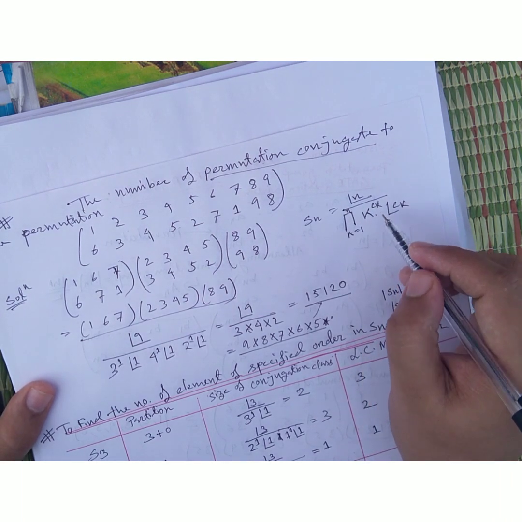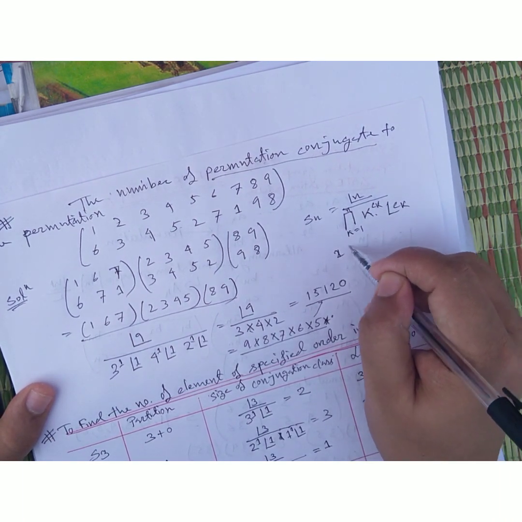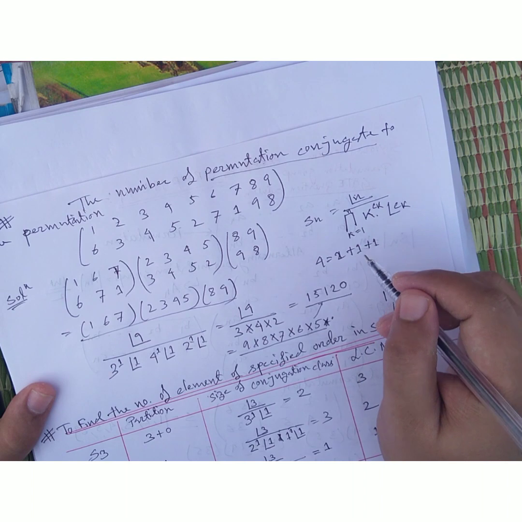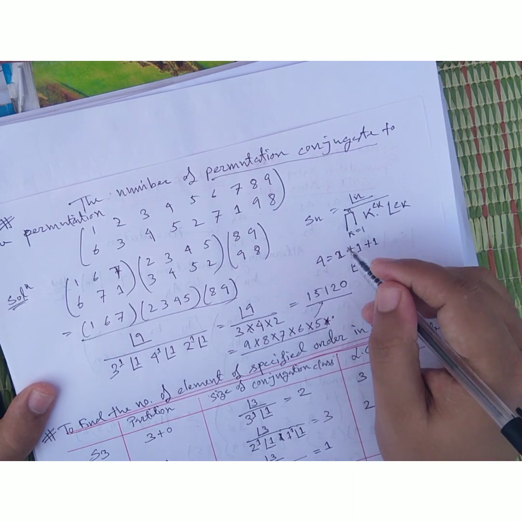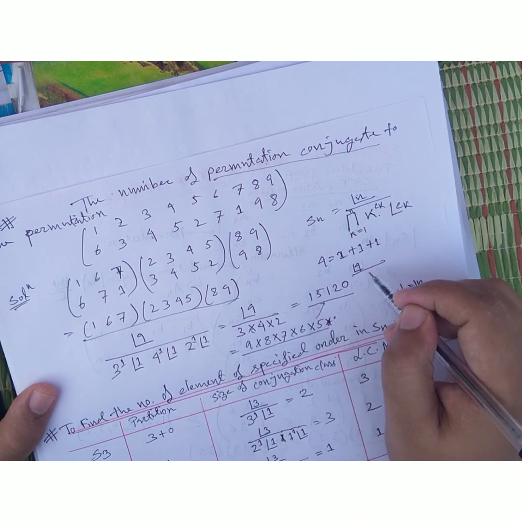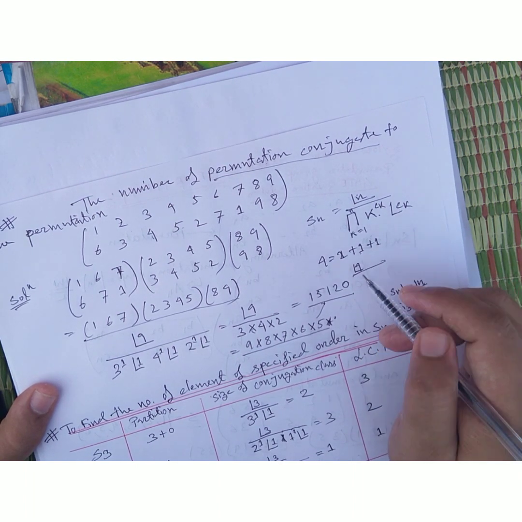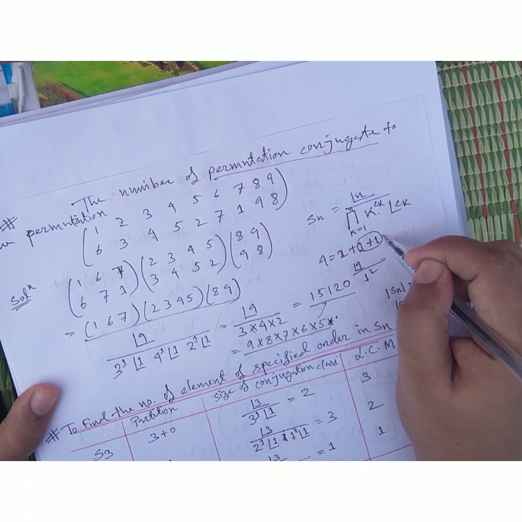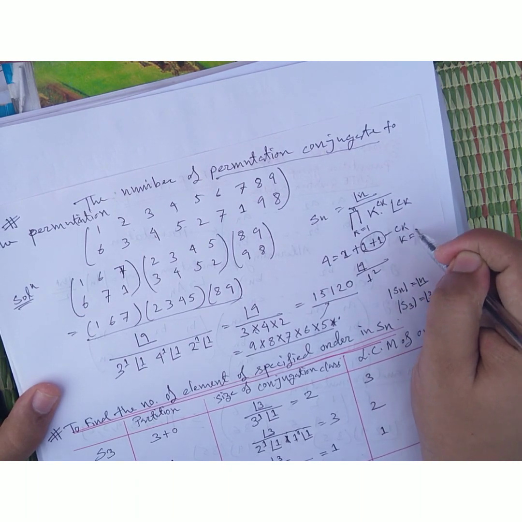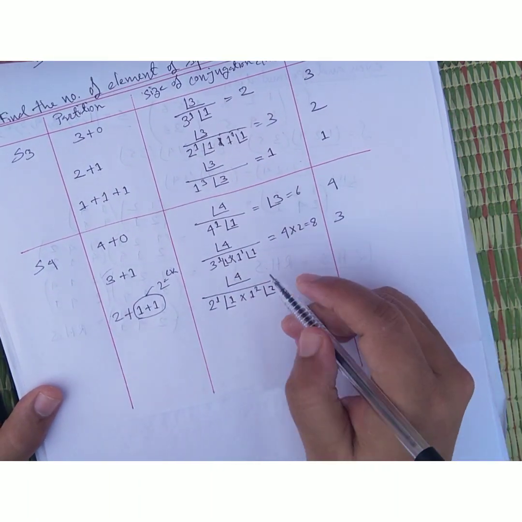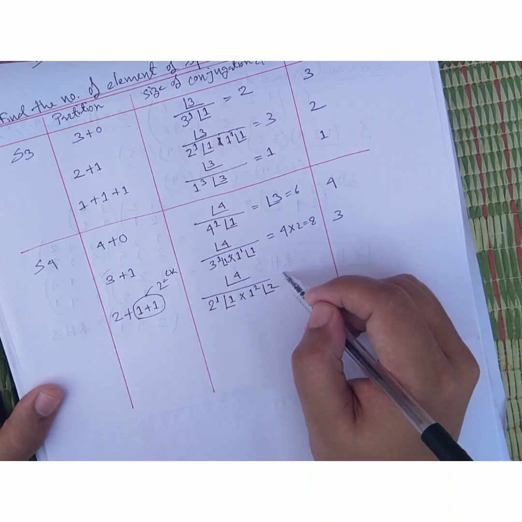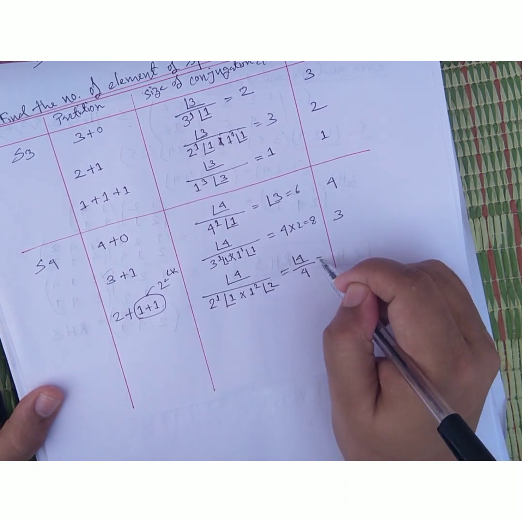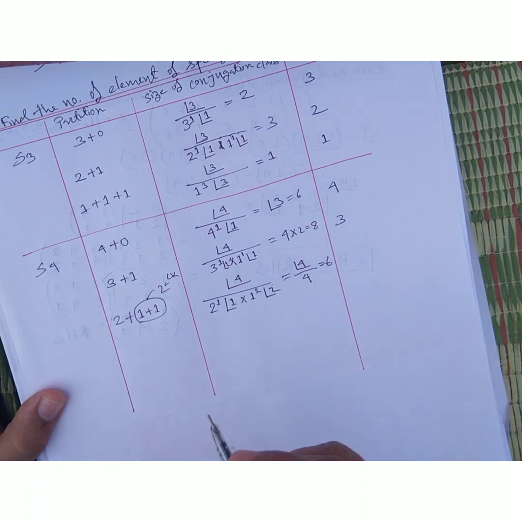Here 4 is n, so 4 factorial divided by 2 to the power 1 into 1 factorial into 1 square into 2 factorial, which is 4. So 4 factorial divided by 4, and my answer is coming 6.